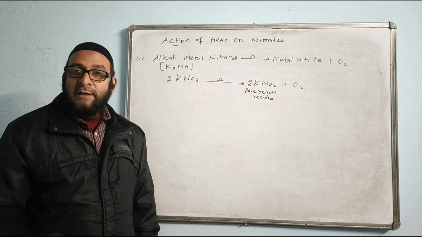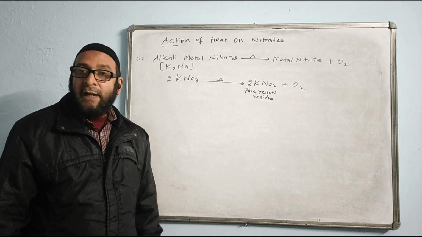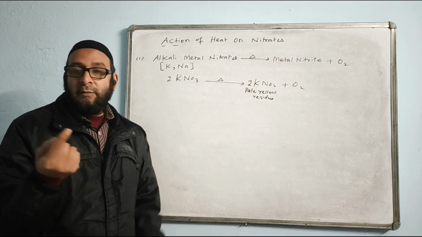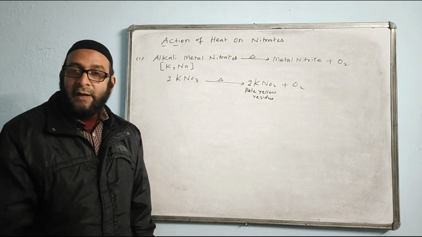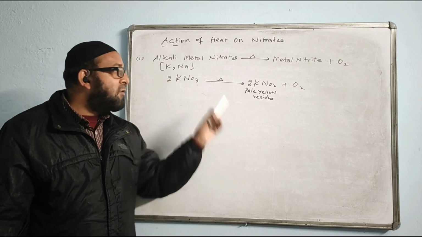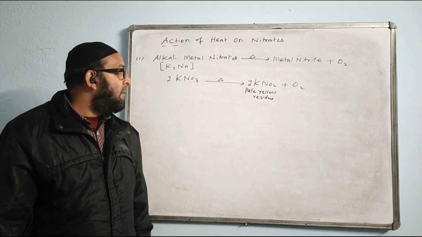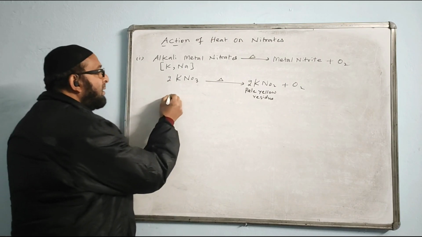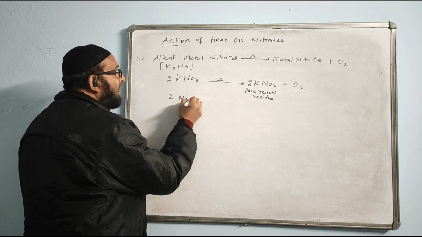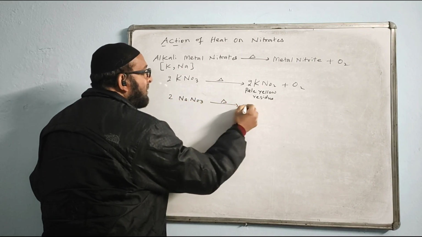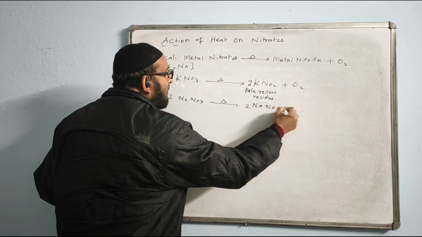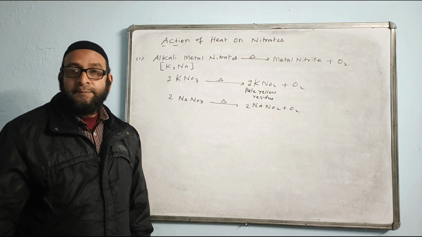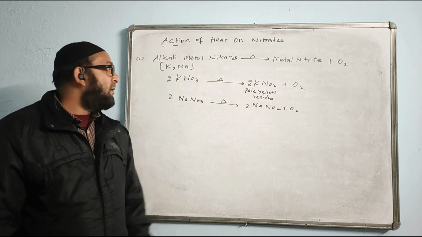It releases a gas, oxygen, which relights the glowing splinter. If you bring a glowing splinter close to oxygen gas, the glowing splinter will relight, will again give light, as oxygen supports burning. So when we heat either potassium nitrate or sodium nitrate, the reaction will go on like this. Instead of K, we can write NaNO3 as well. The answer will come 2 NaNO2 plus oxygen. Sodium nitrate, and the observation is the same.